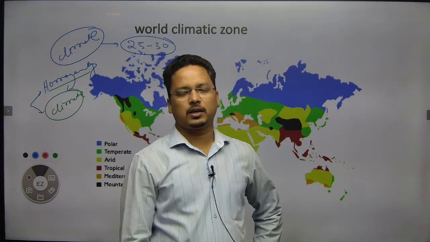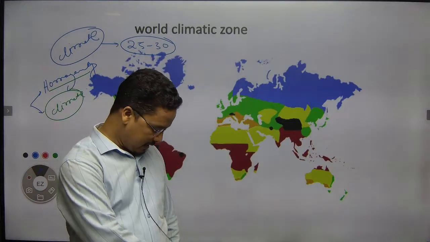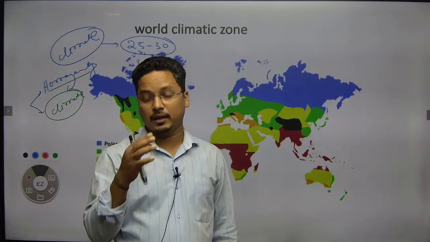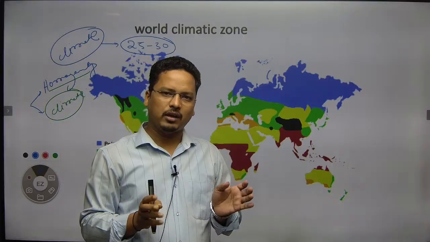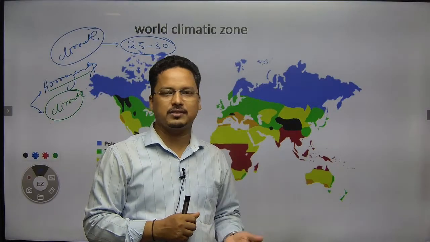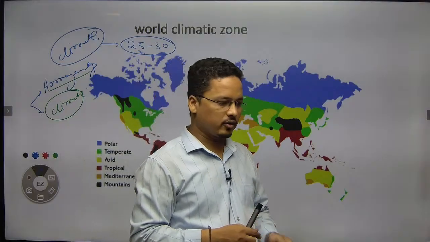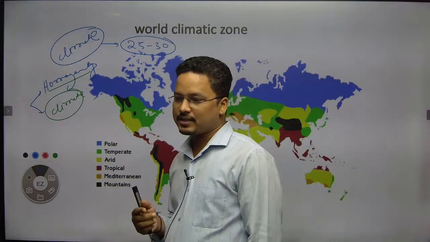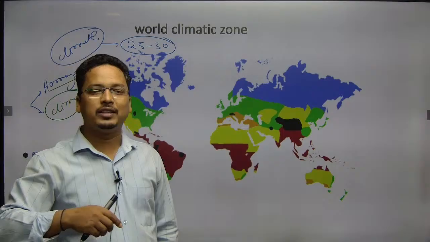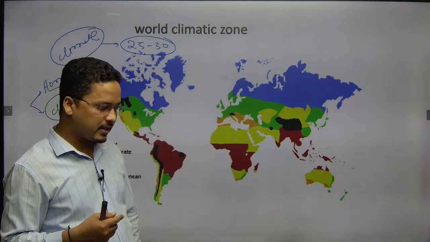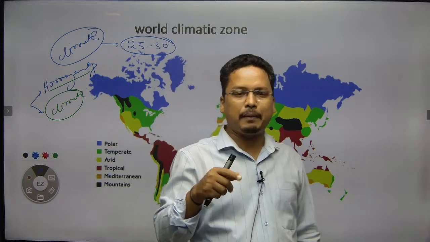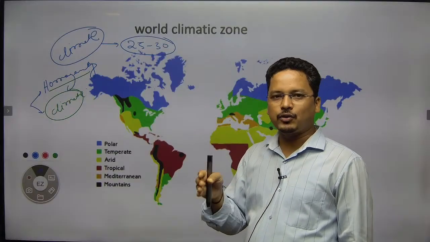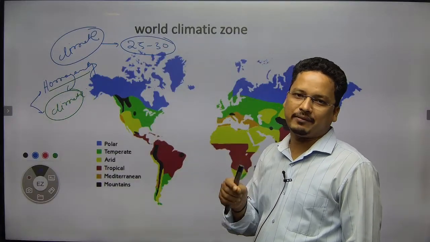But when we say the climatic zones of the world, I am talking about a large climatic area, not a small patch of land. Somebody who has gone through world geography might have some idea of where each zone or region is situated. For example, when I say capital A type of climate, by default I am talking about the equatorial type of climate, according to the Köppen climatic classification.